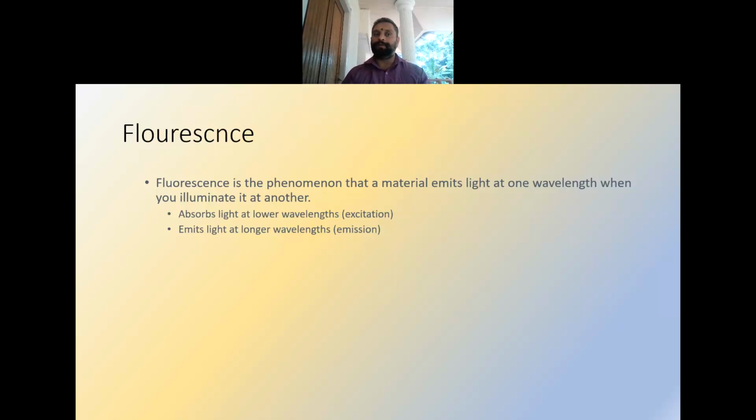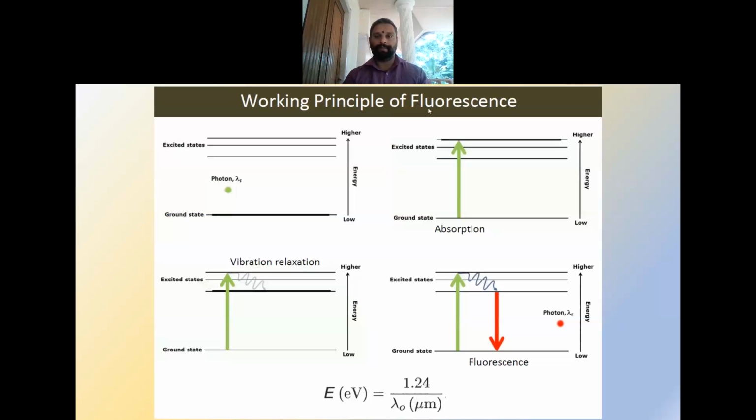Another important topic in quantum optics is fluorescence. Fluorescence is the phenomenon that a material emits light at one wavelength when it is illuminated by another wavelength. So we have a light with a wavelength of lambda 1, and we excite the material with that wavelength, but it will emit another wavelength. It will absorb light at lower wavelength, that is called the excitation, and it will emit light at the longer wavelength. The lower wavelength has the higher energy and the longer wavelength has the lower energy.